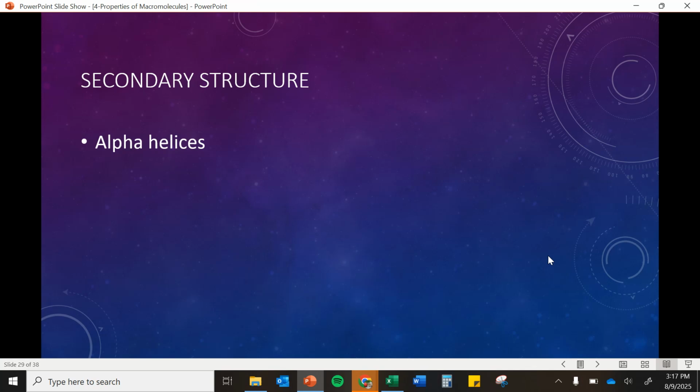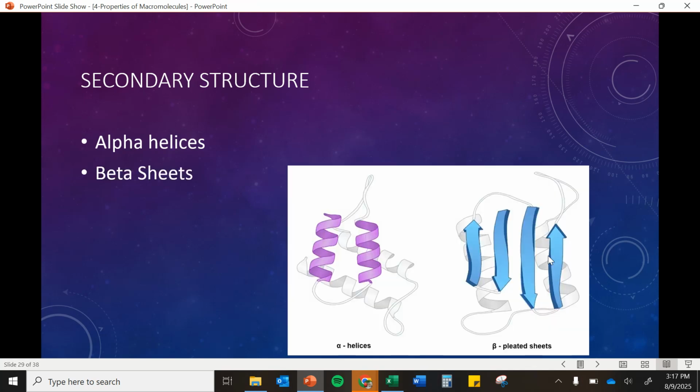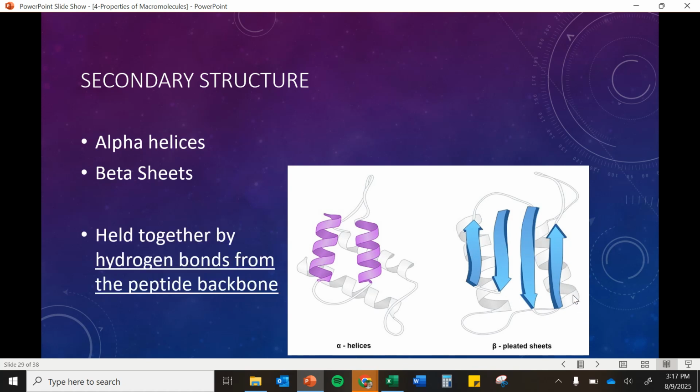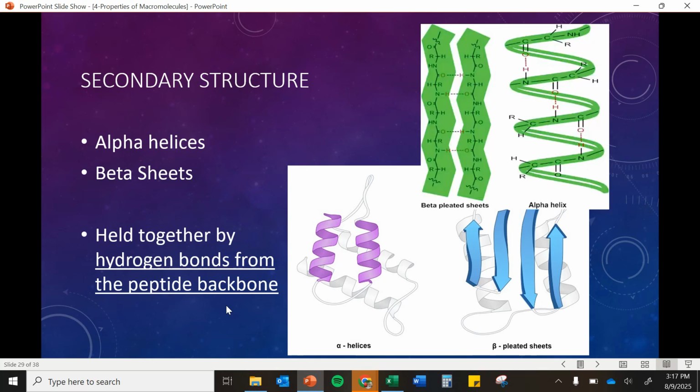Our secondary structure is alpha helices and beta sheets. These are going to be like little spirals. It's the alpha helix, and the beta sheets are where we have different amino acids kind of lining up together. The big thing here is that they're held together by the hydrogen bonds in that backbone of the polypeptide, and not the R groups themselves. This structure won't come up as much this year, but that's the secondary structure. Here's another example, the beta sheets or beta pleated sheets.